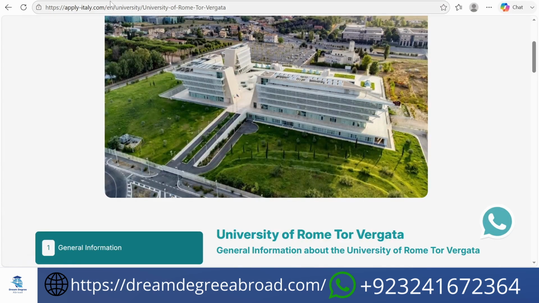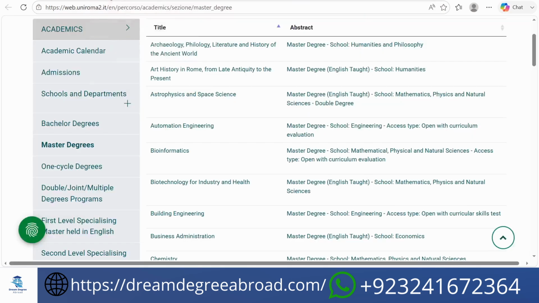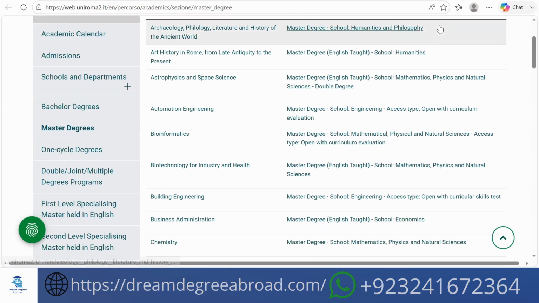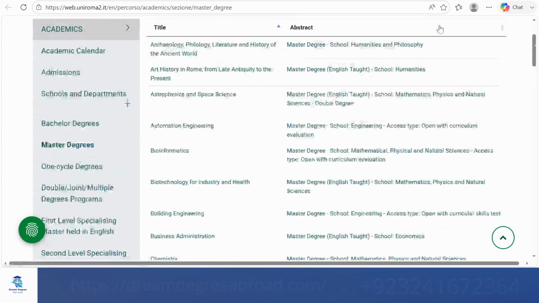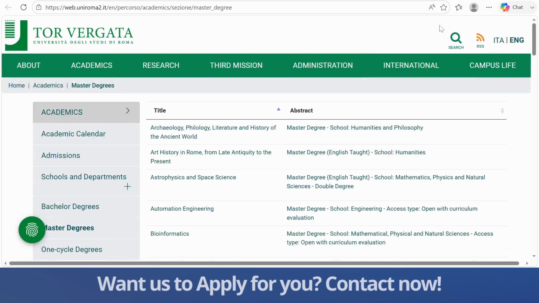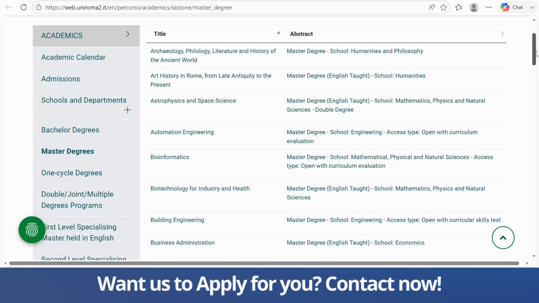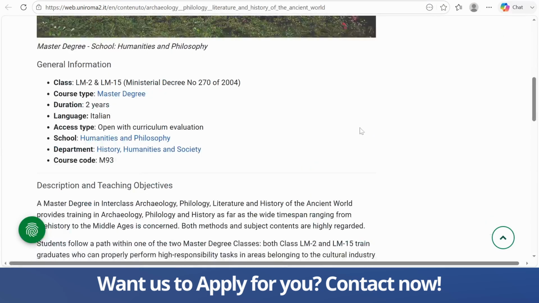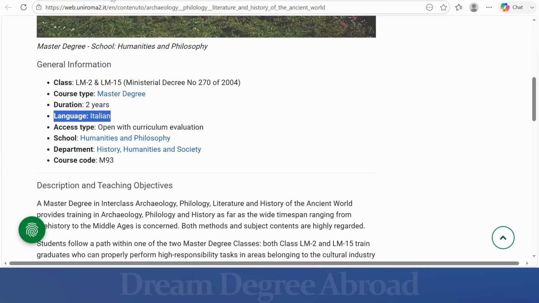First of all, go to the official website of this university. I will share the link in the description, so you will come directly to this page. Here is the list of programs in which you can apply, and there are many English taught programs for international students. Before applying to any program, must check its language first. So let's suppose I choose a program, and here is the detail of the program. So this program is in Italian language, so must check the language first and then apply.